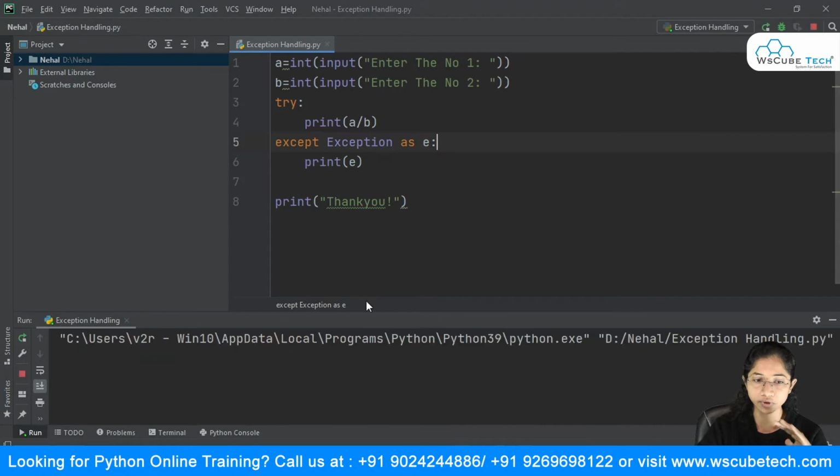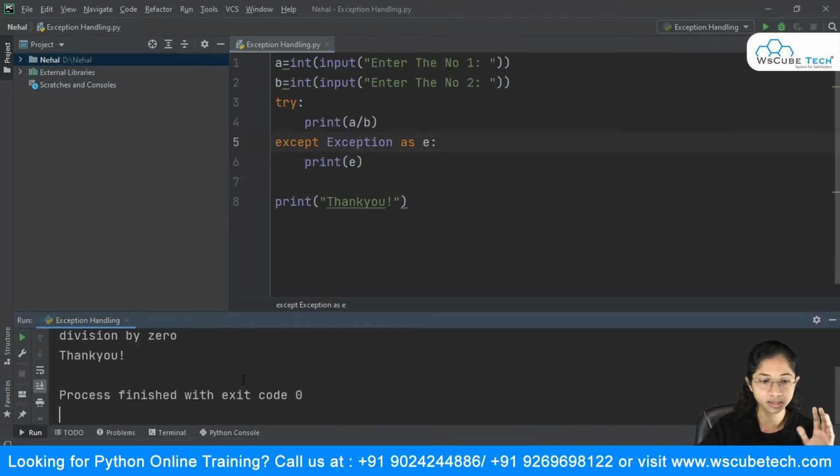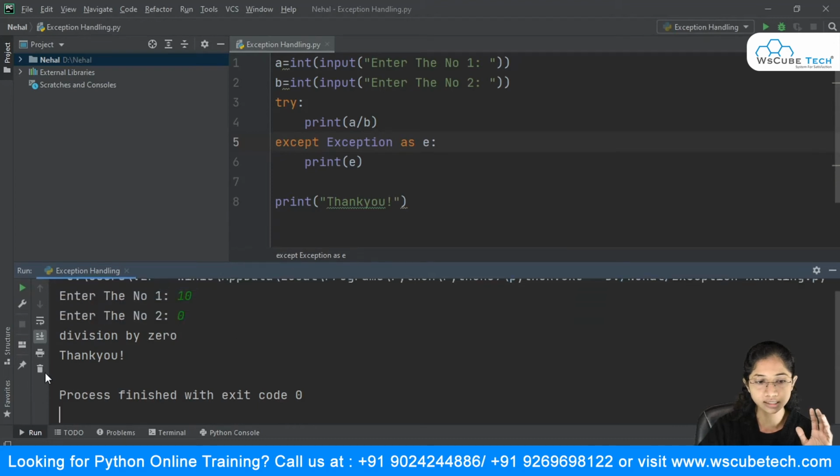So if I just run this, and if I just give this as a divide by 0, you can see it automatically says division by 0. This e is nothing but an object of exception, and it is printing this thing. So you can do it this way, or you can print your own message, as I said, or you can go with both.